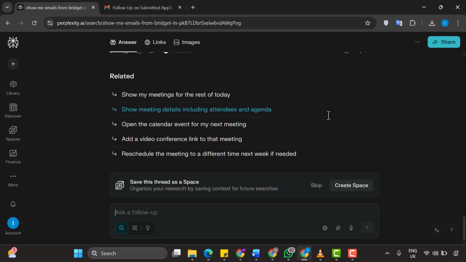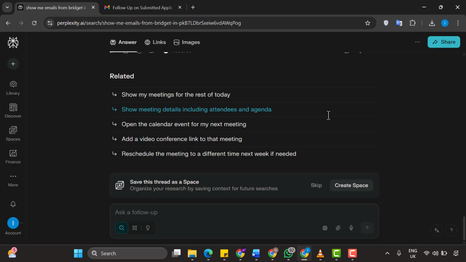Now, let me share some best practices for using the Gmail and Perplexity integration effectively. When you're searching for emails, be as specific as possible with your date ranges and sender information. The more specific you are, the better results you'll get. Reference attachments when relevant. For example, you can say, "Find emails with PDF attachments from my manager." You can also combine multiple criteria to narrow down what you're looking for effectively, like, "Find unread emails from my manager in the last week that mentioned the project proposal."